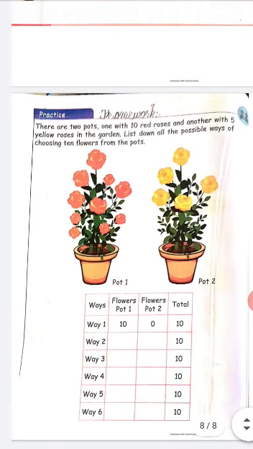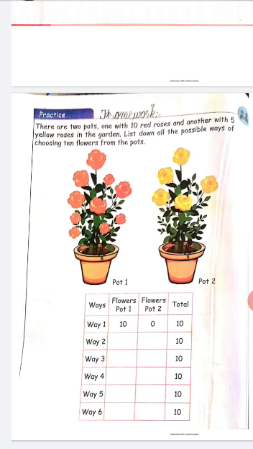Today's homework: see the picture. You have to write the possible ways of picking 10 roses. See the question. There are 2 parts, one with 10 red roses and another with 5 yellow roses. The first part is filled with red roses and the second part is filled with yellow roses.